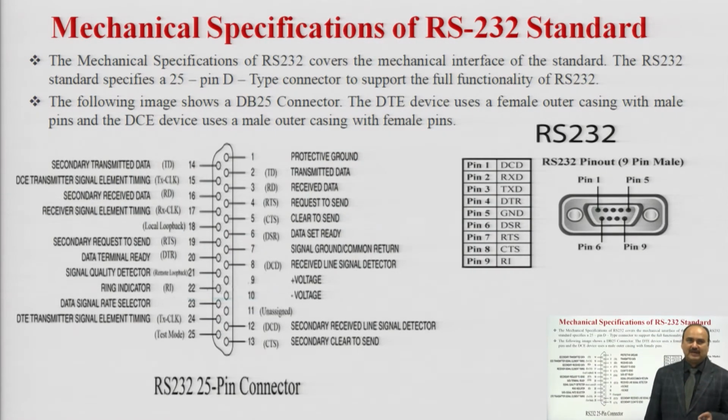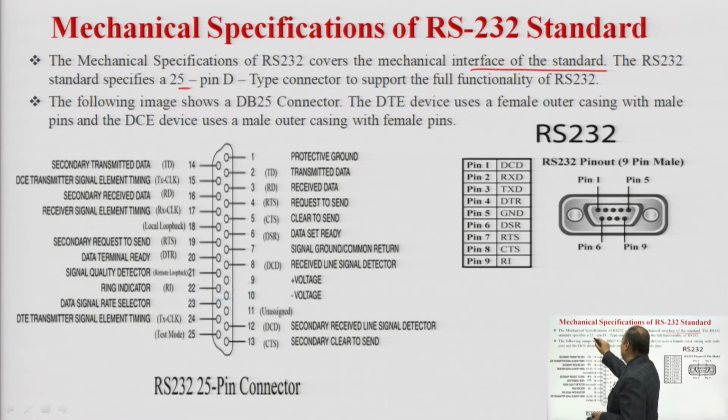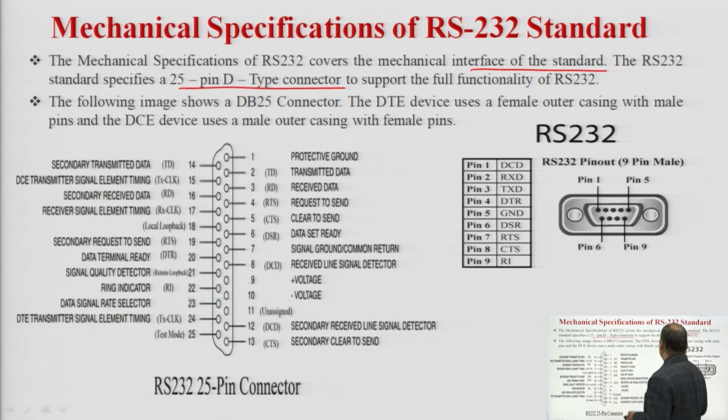Now, let us see the mechanical specification of RS-232 standards. The mechanical specification of RS-232 covers the mechanical interface of the standard. The RS-232 standard specifies a 20 pin D-type connector to support the full functionality of RS-232. So, this is nothing but the 25 pin connector. We have a total of 25 pins, and the functionality of each pin is shown in this particular figure.